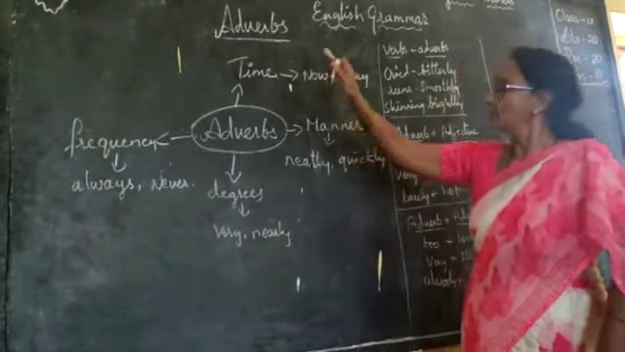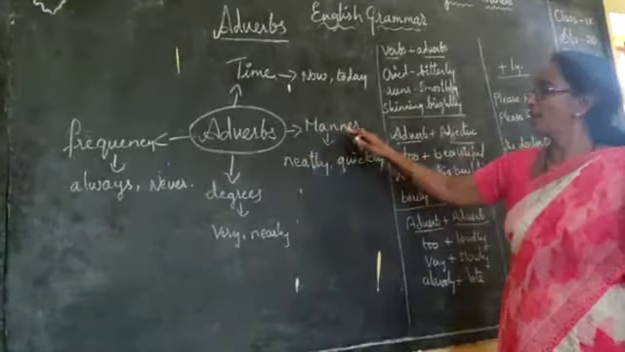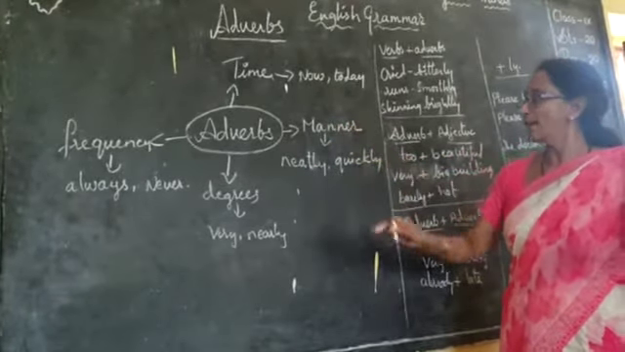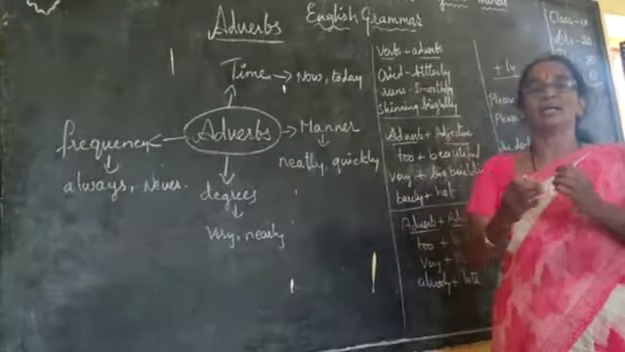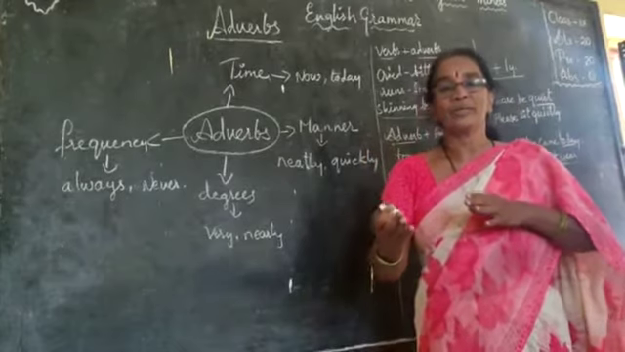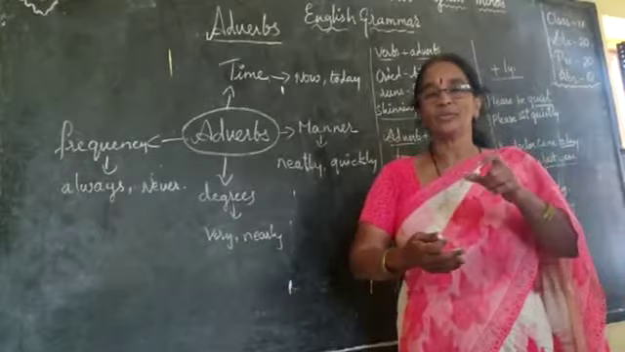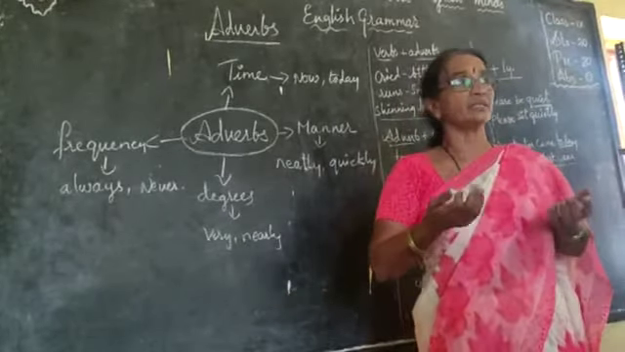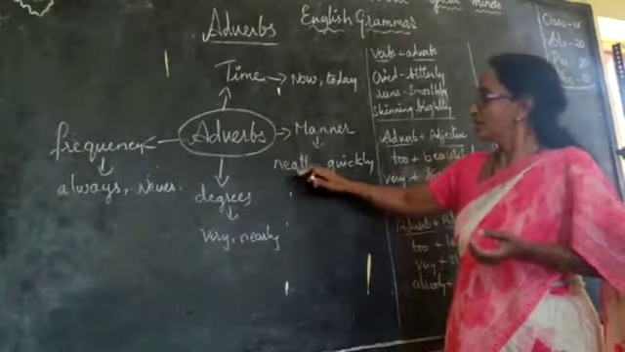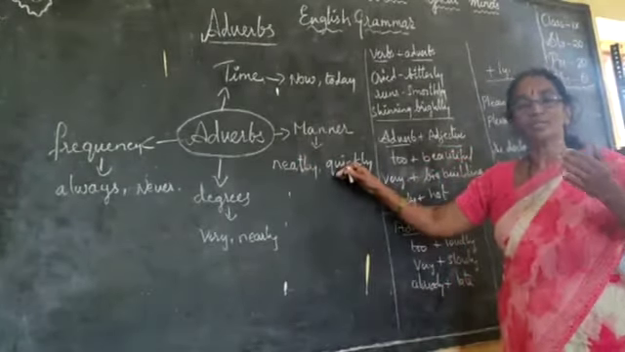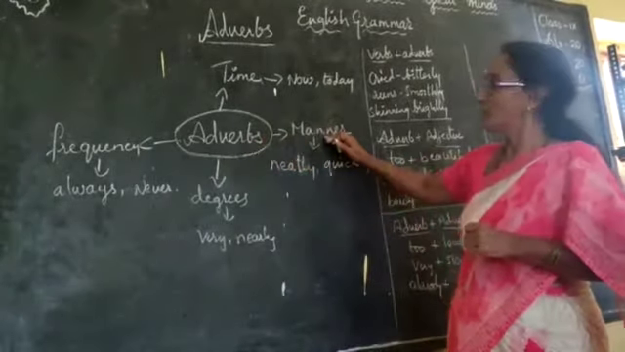Now next, coming to the adverbs of manner. What are adverbs of manner? Manner is our quick actions, like neatly, quickly. The girl walks quickly. The boy writes very neatly. Whatever our manner, whatever our actions, these come under adverbs. So neatly, quickly, slowly, fast, this type of words are called adverbs of manner.